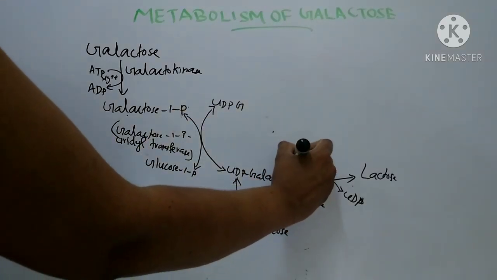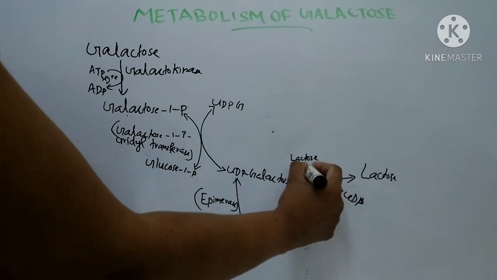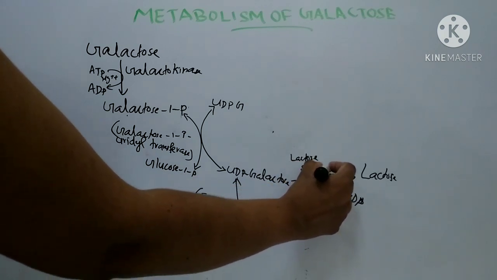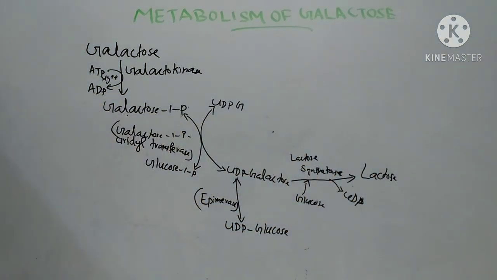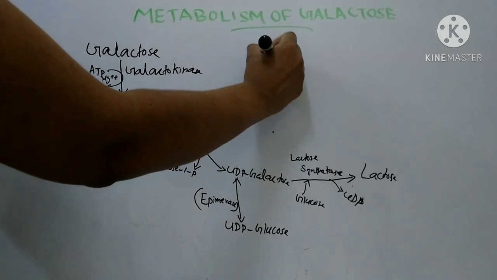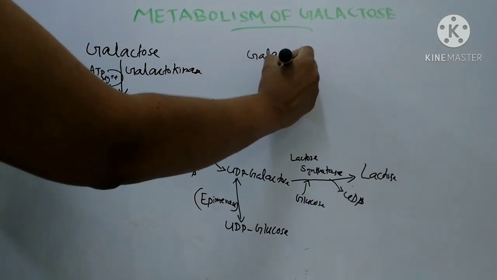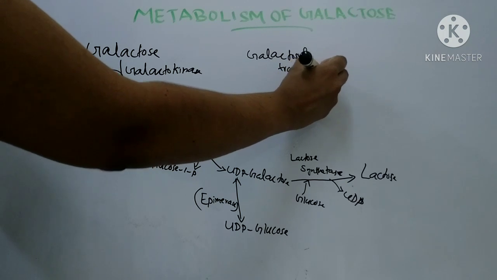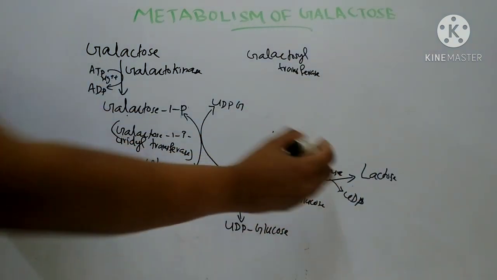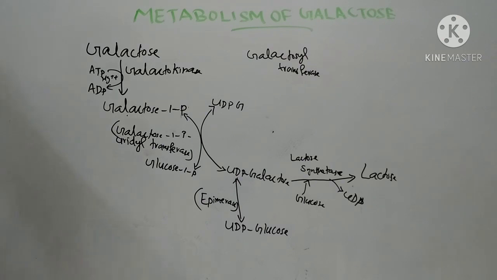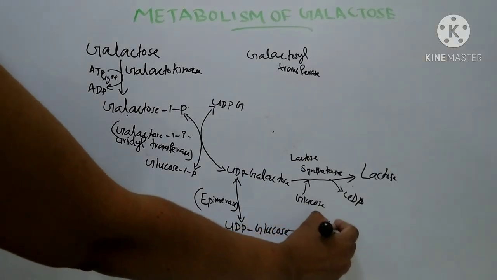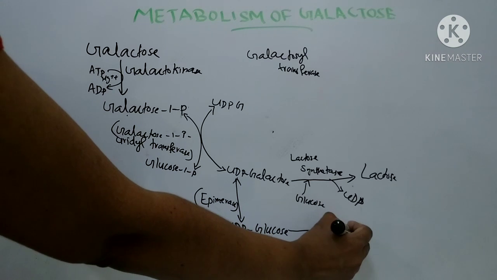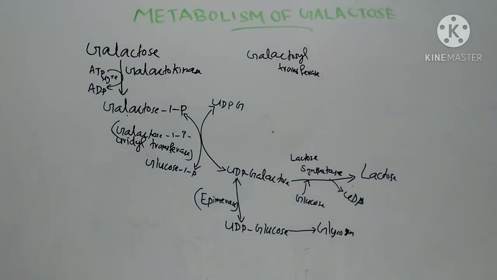This enzyme, lactose synthetase, is otherwise known as galactosyl transferase. So, formation of lactose is by the enzyme lactose synthetase, otherwise known as galactosyl transferase. The UDP glucose can be converted to glycogen.